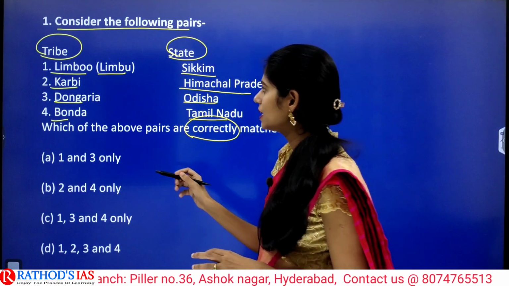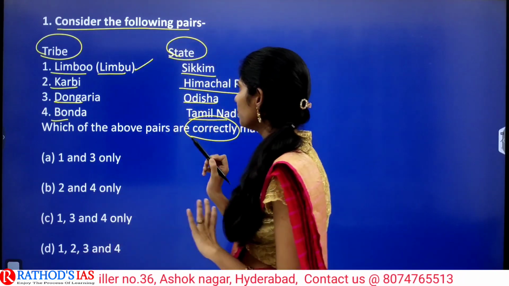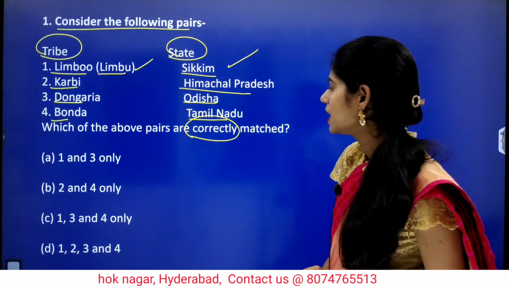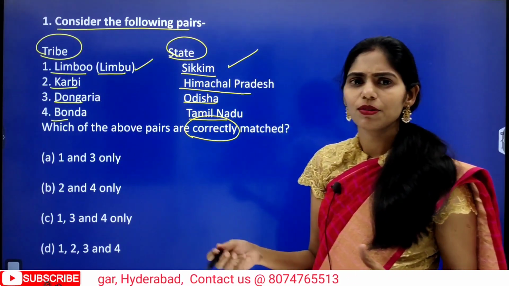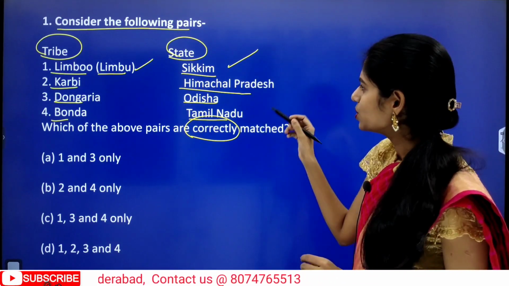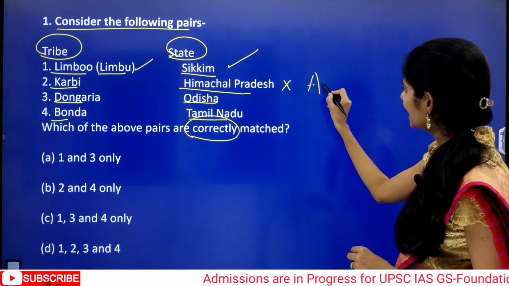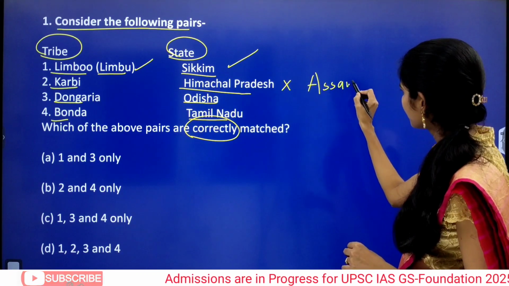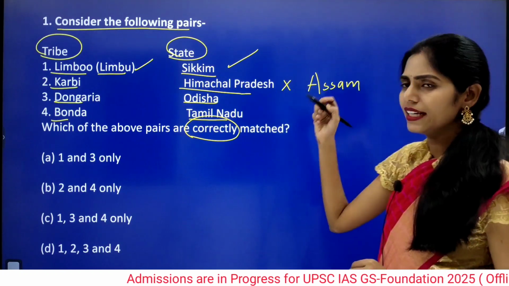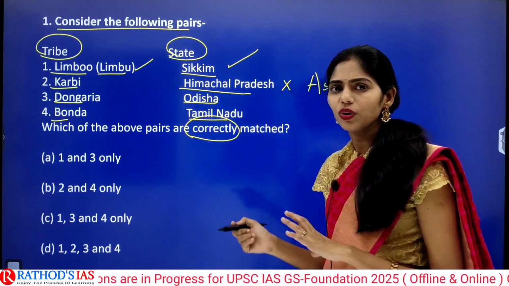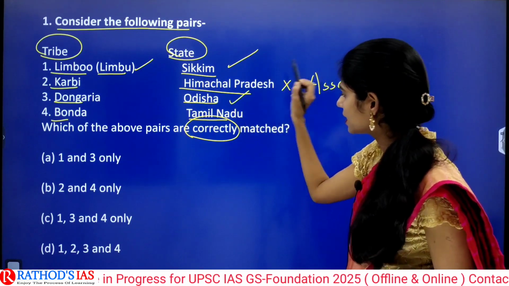So let us see here, this Limbo tribe, it is from Sikkim. Yes, this first pair is correct. And Karbi, you might have heard about this Karbi Anglong, right? So Karbi is not from Himachal Pradesh, but it is from Assam. So the second pair is wrong. And next one is Dongria Khond tribe, it is from Odisha.